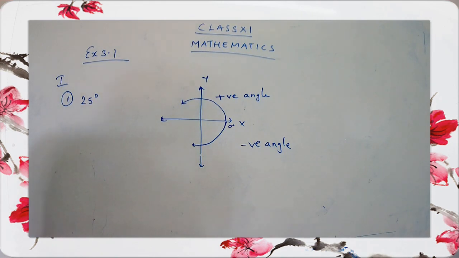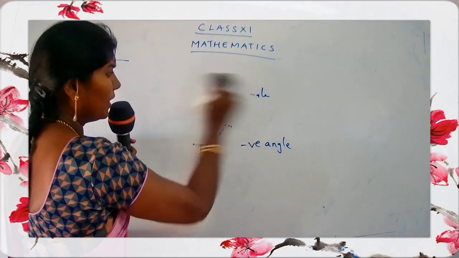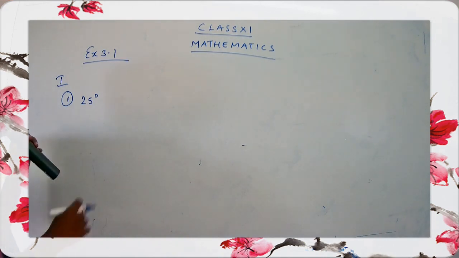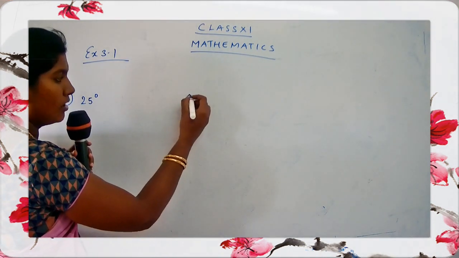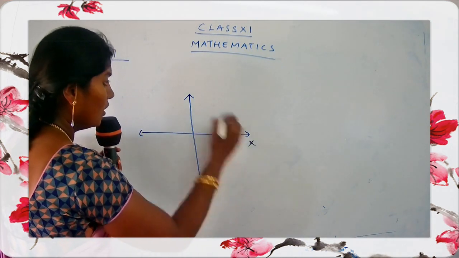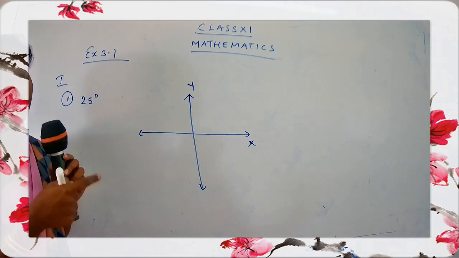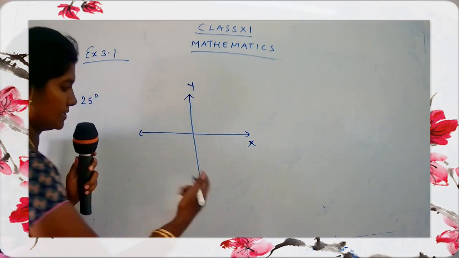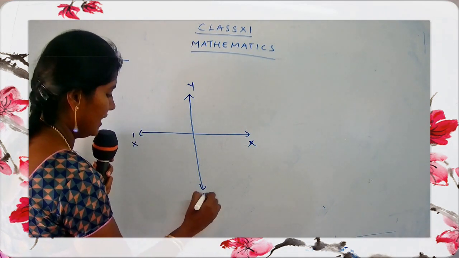Okay, children? Let's start with the sum. Have you taken down the question? Yes. The first sum is, okay, what is the first one? 25 degree. So let's draw a quadrant. You have to draw an x-axis and a y-axis. Children, for every sum you have to do this, not only for one sum. For every sum you have to draw the x-axis and y-axis, so x dash, y dash.